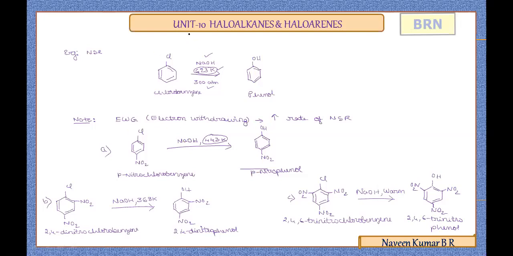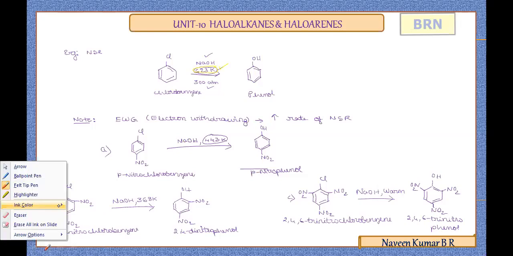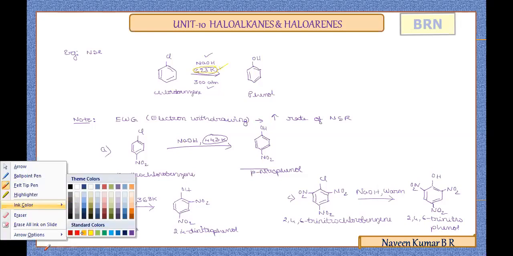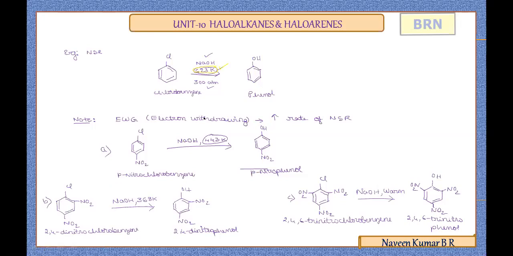Now, the main conclusion I can observe here is about the temperature conditions. With chlorobenzene it was nearly 623 Kelvin. With variation of temperature due to the presence of an electron withdrawing group at the para position, the temperature is 443 Kelvin.